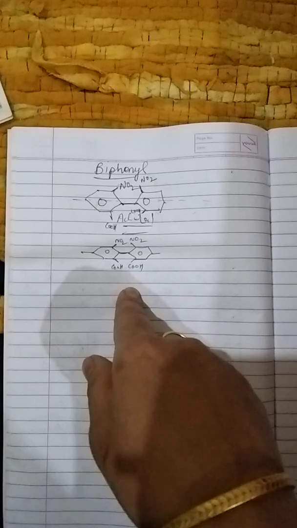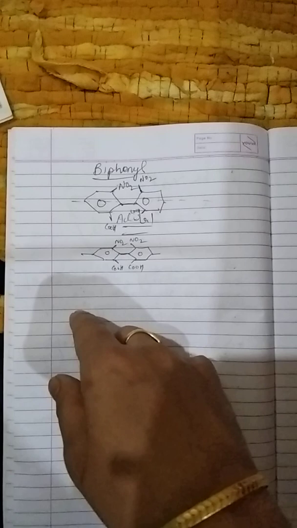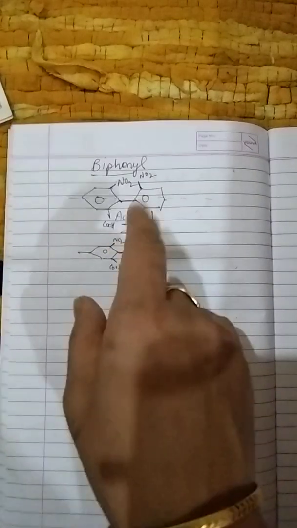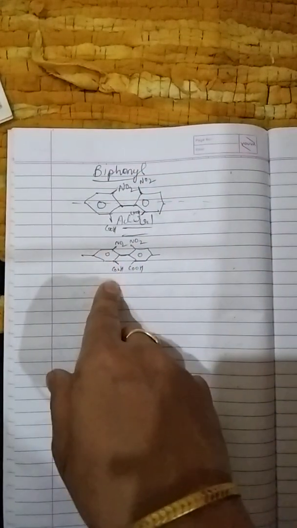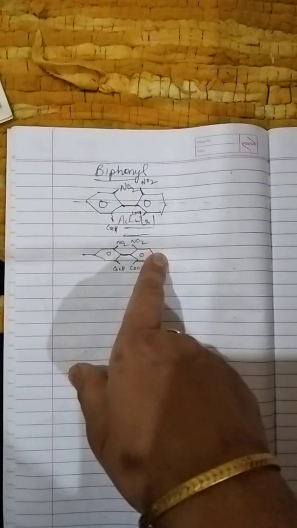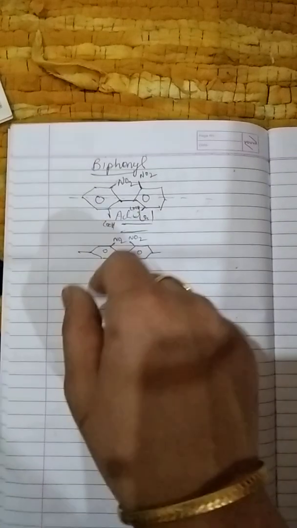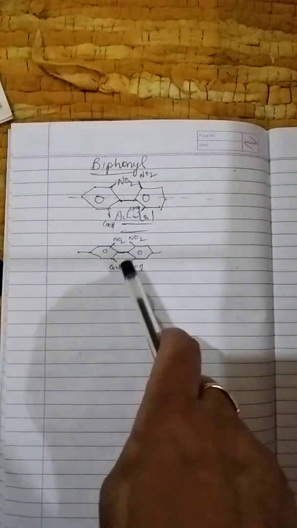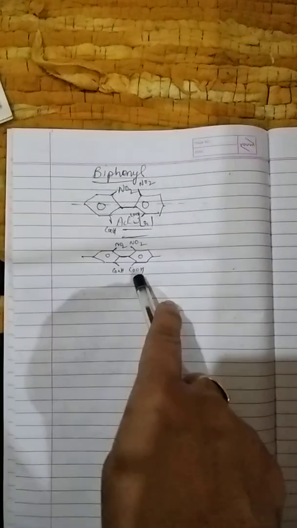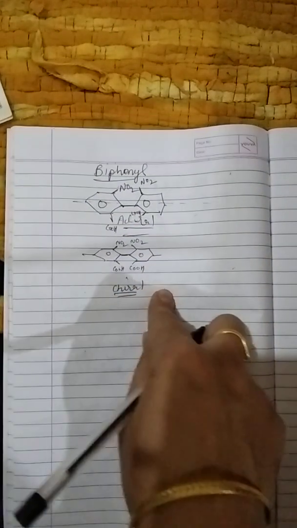Now the same conditions take place which we require. Now what happened? This is in the xy plane, and this is in the yz plane. Now both planes are different. Now both phenyl rings do not lie on the same plane; they lie on different planes. Now we'll see whether the molecule becomes chiral or not. Yes, now the molecule becomes chiral. We made the molecule chiral.